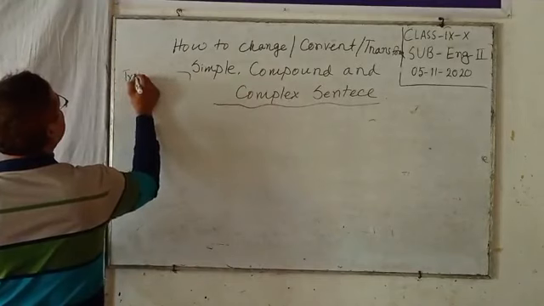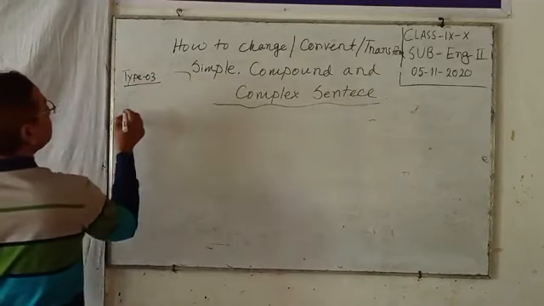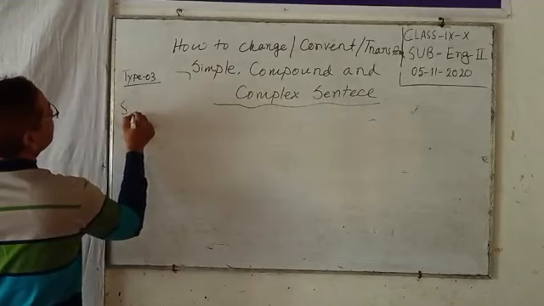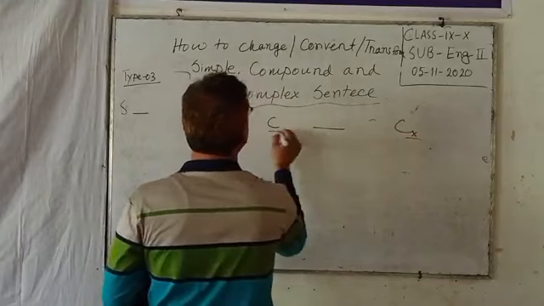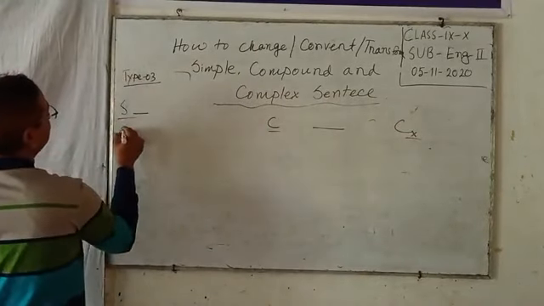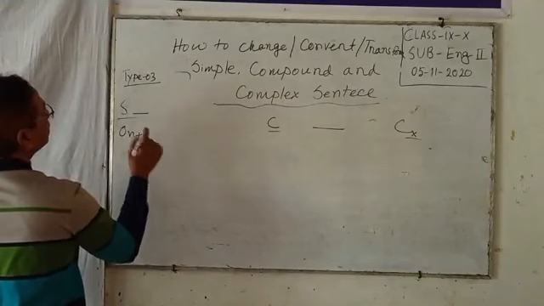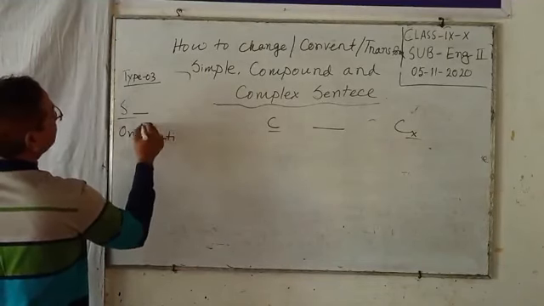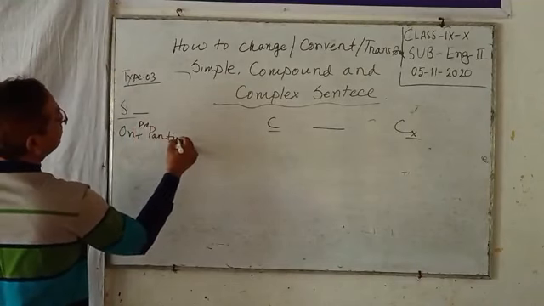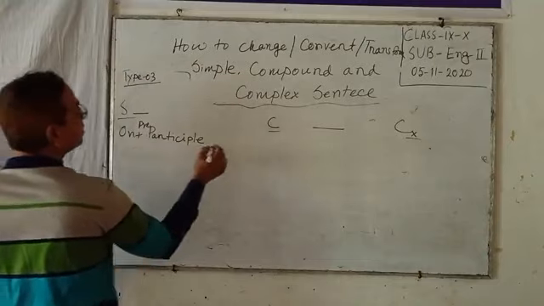Type 3: simple, compound, complex sentence. Simple sentence: on plus present participle.